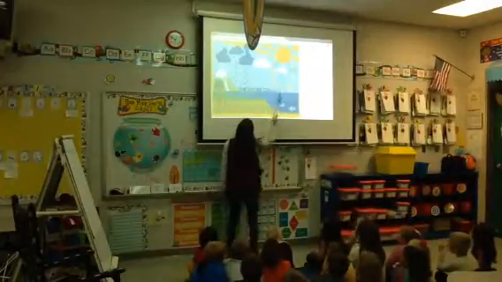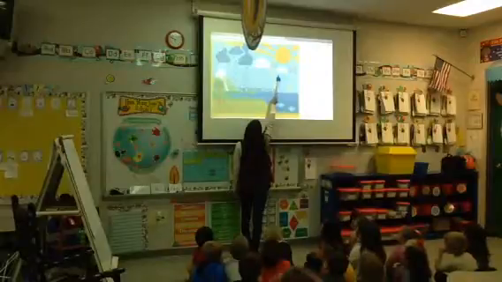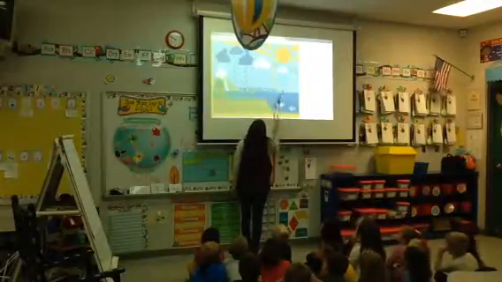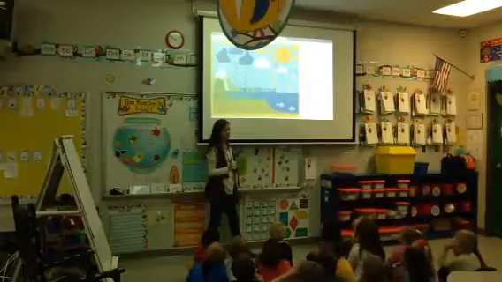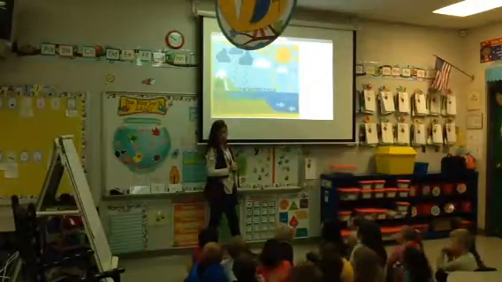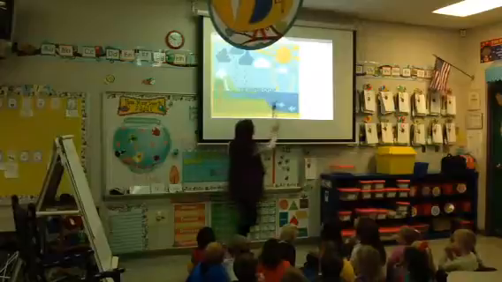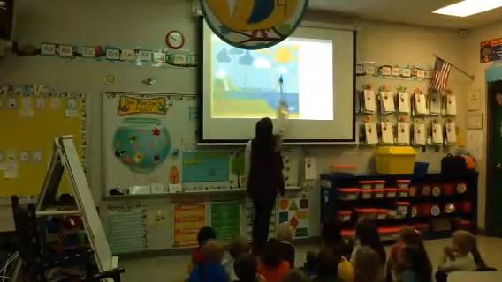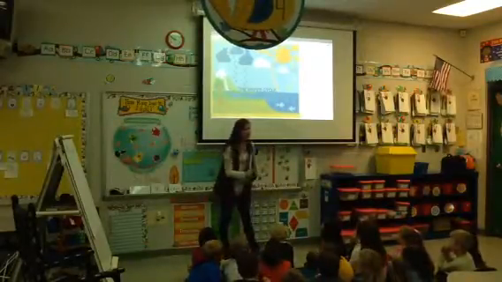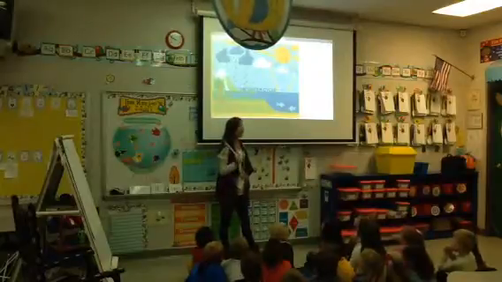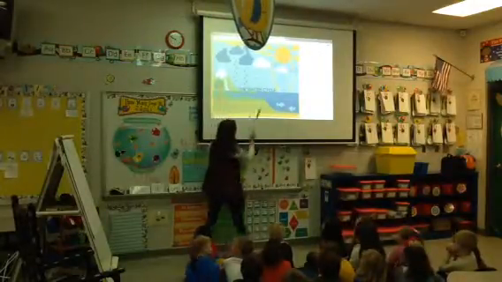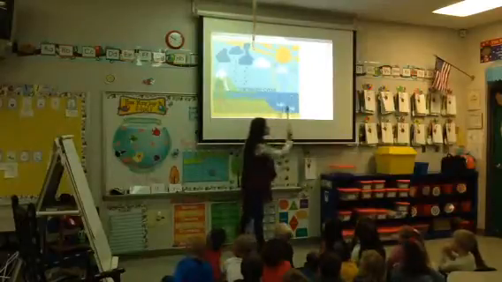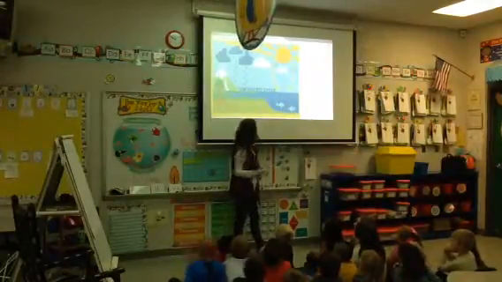Good. So the water goes up. It forms clouds up here. What is this called when the water goes up? What did he say was a big word? It rains and makes it rain. Alright, this right here, when the water goes up to the sky, that's called evaporation. Let's say it together. Evaporation. Good. So when the water goes up to the sky, that's called evaporation.